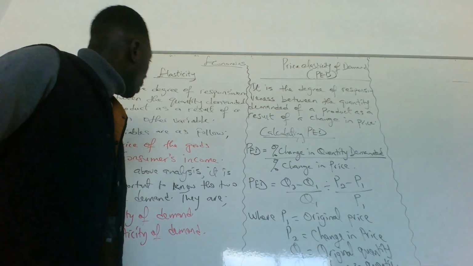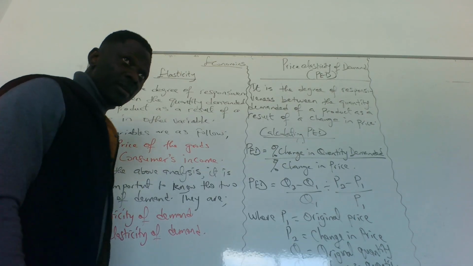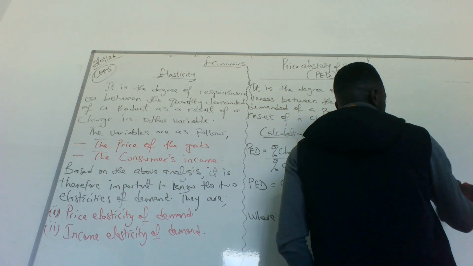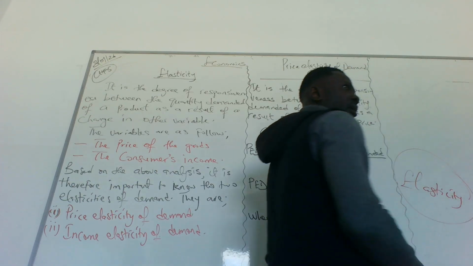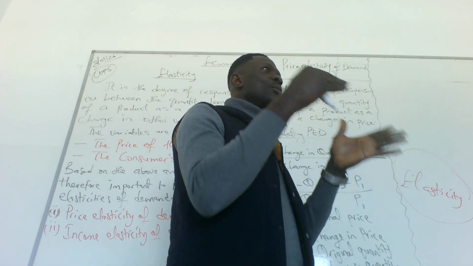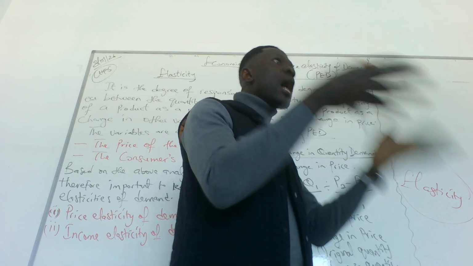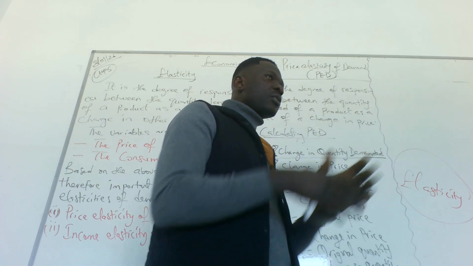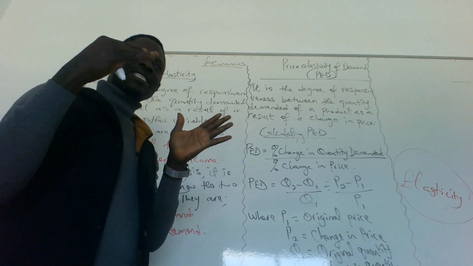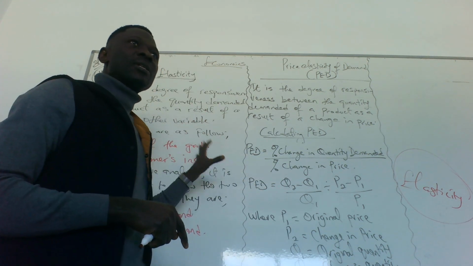Okay? So we go to chapter 5. Elasticity. Elasticity means responsiveness. How do you react? Your reaction is your response. So how do you react when something happens? That is responsiveness. And that is about elasticity.